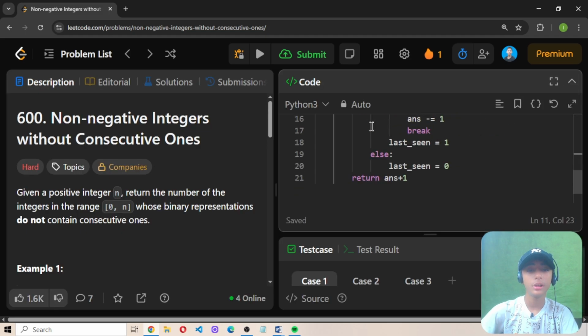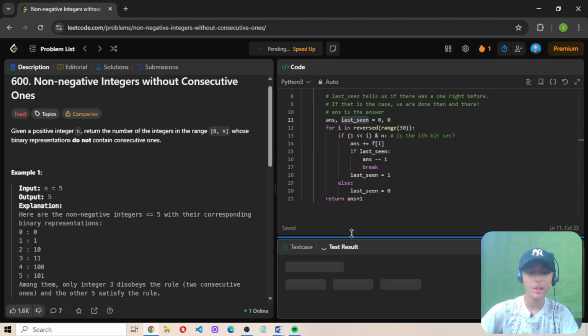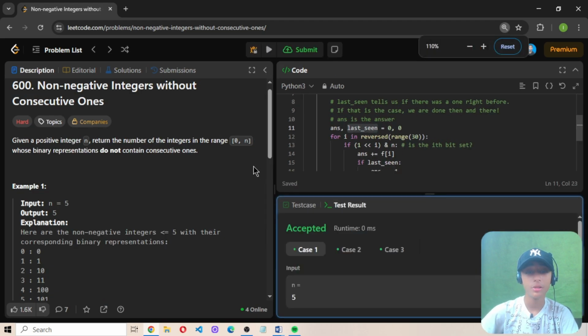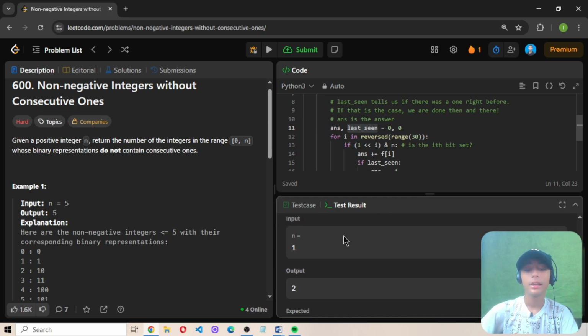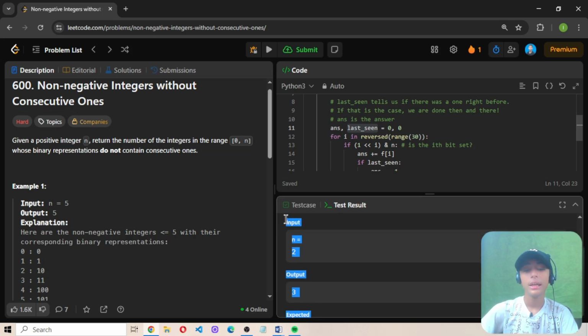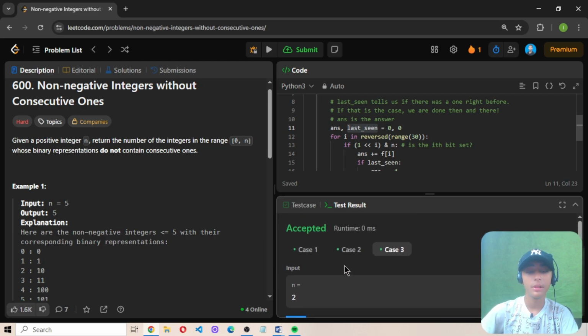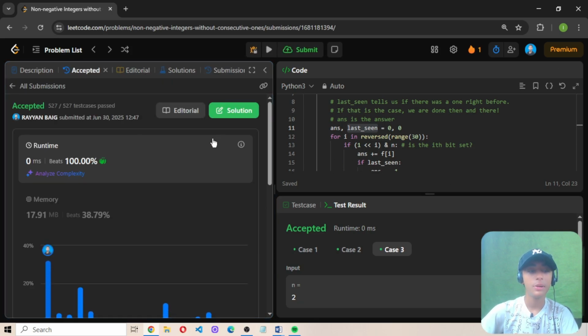Now the last thing is to run this code. So let's see whether the running code is accepted or not. When I run this code, it has been accepted. In the case where the expected output is 5, my output is also 5; where the expected output is 2, my output is also 2; and where the expected output is 3, my output is also 3. Now the last thing is to submit this code. When I submit, the submission has also been accepted. Here you can see I beat 100% of people.